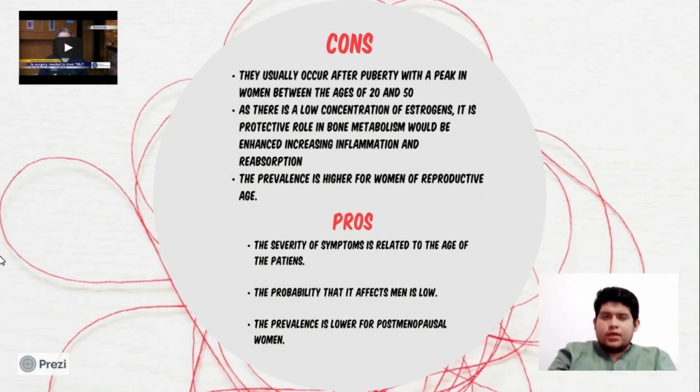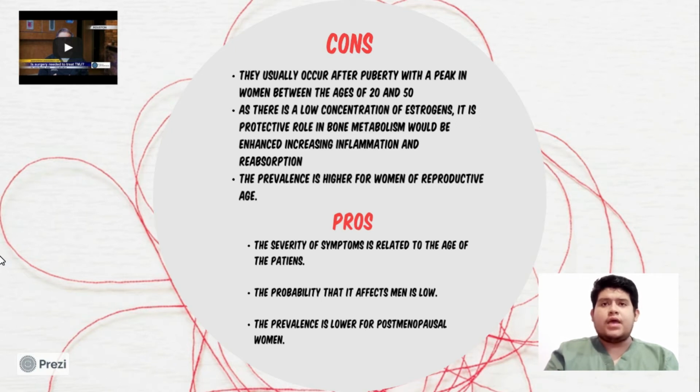I'm going to talk about the cons and pros. They usually occur after puberty, with a peak in women between the ages of 20 and 50 years. As there is a low concentration of estrogen, its protective role in bone metabolism would be diminished, increasing inflammation and resorption.